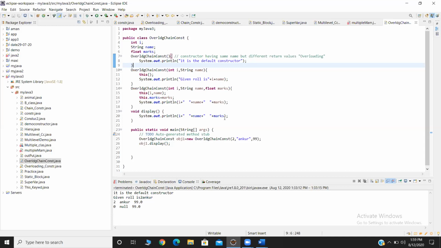Actually, the last line should be 0, null, 0.0. Why is it only showing the marks and not the integer and string values? Maybe because you have given 99 previously.